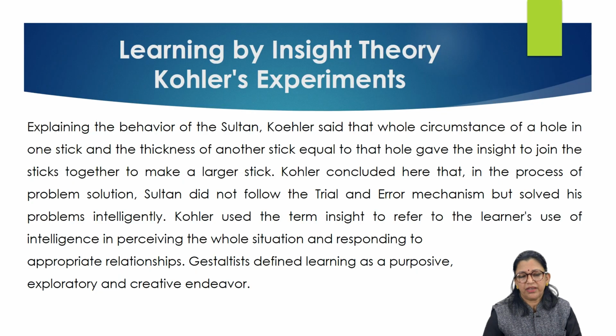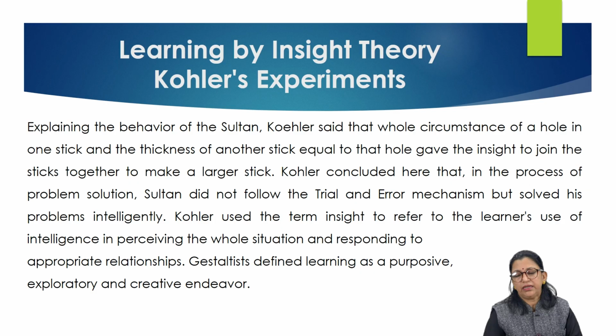Explaining the behavior of Sultan from various experiments, Kohler explained that the whole circumstance of a hole in one stick and the thickness of another stick equal to that hole gives the insight to join the sticks together to make a larger stick.